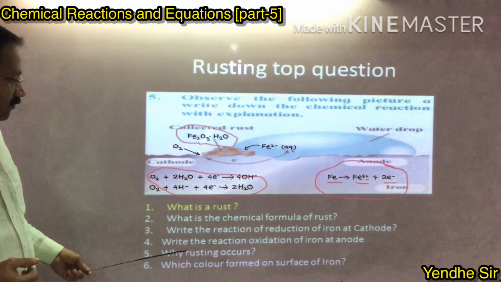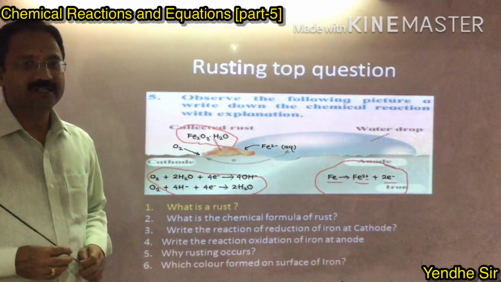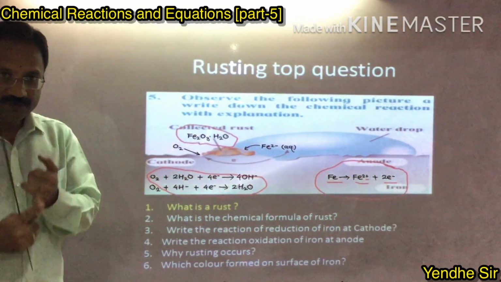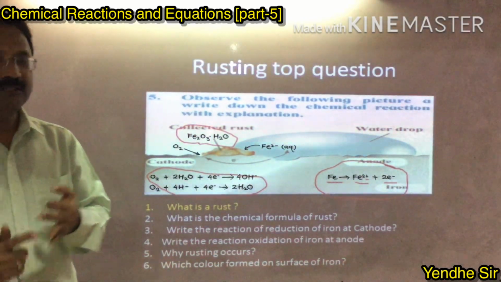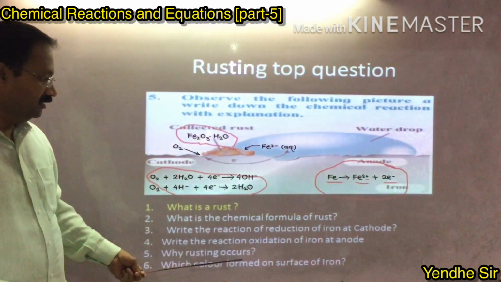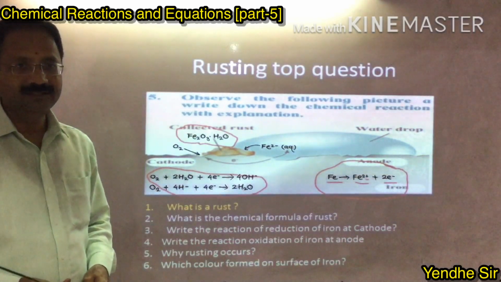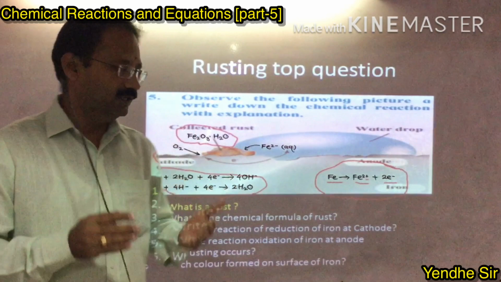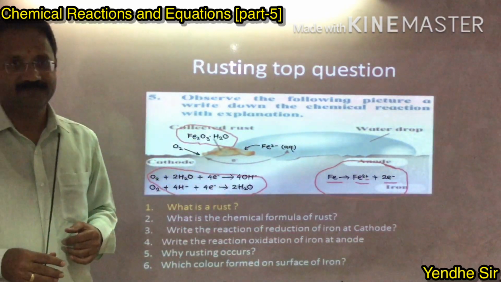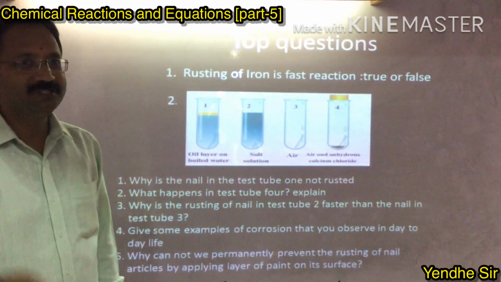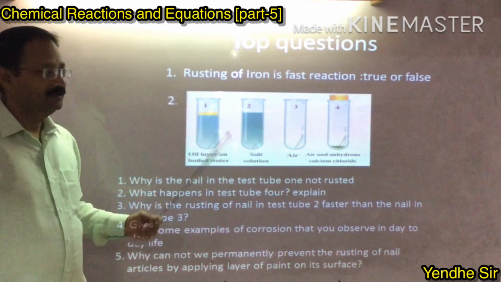Next question, why rusting occurs? Rusting occurs due to oxidation, temperature and water. Which color forms on the surface of the iron? You know it well. Reddish color occurs on the surface. Now let's see some other top questions which depend upon rusting.